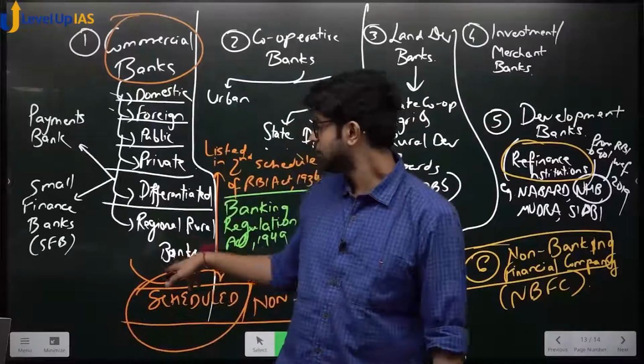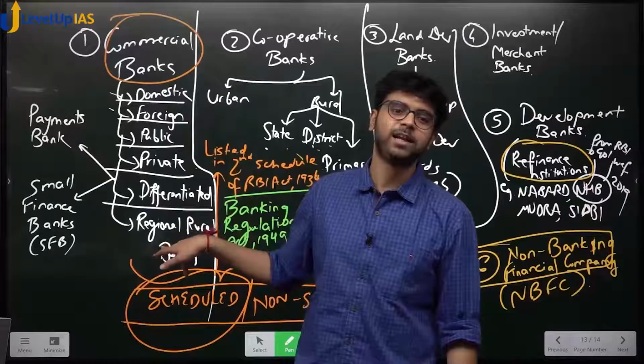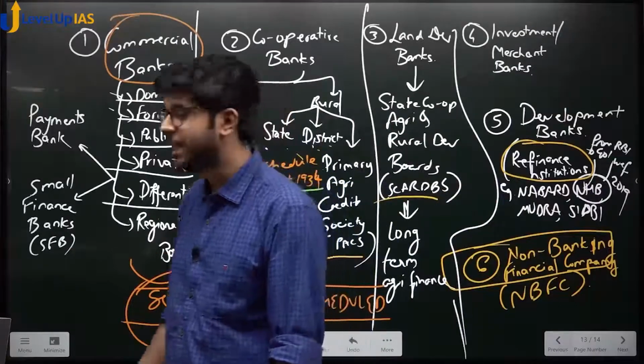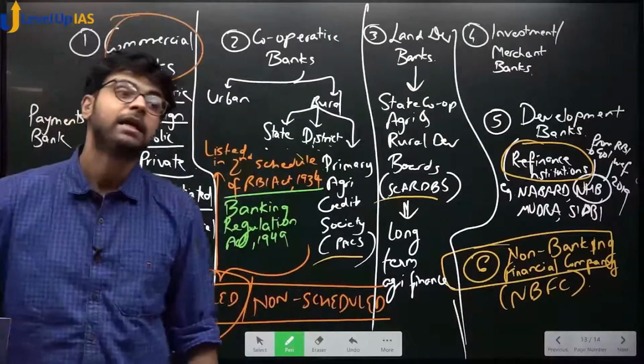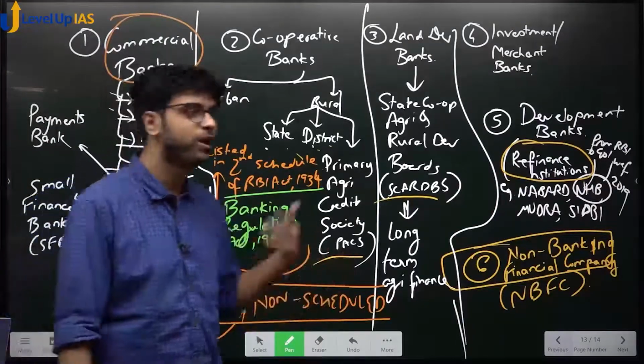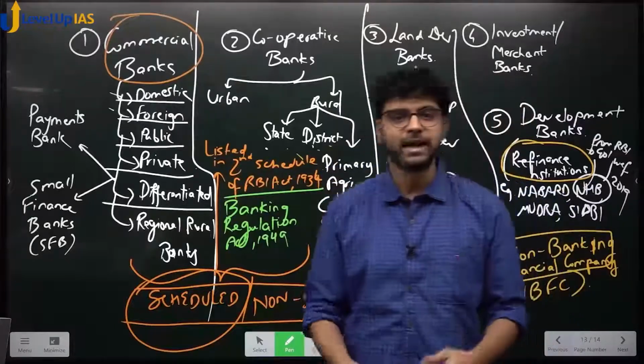Okay? Remember, regional rural banks are given step-motherly or step-fatherly treatment. That is, I told you in LAF also, they don't get access to LAF funds. But in COVID times, they were given access to LAF funds. Special case because they also need to boost rural liquidity. Yes or no? Right? So we have begun with the banking chapter.